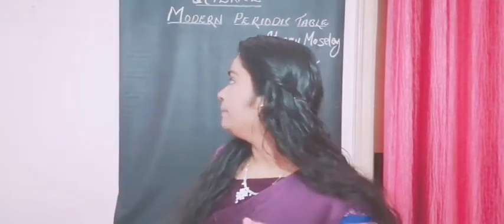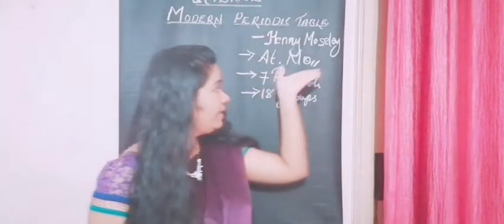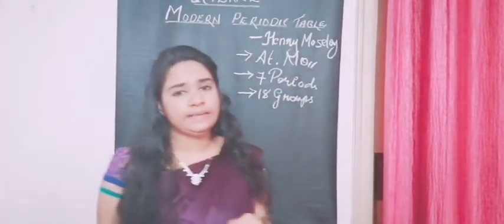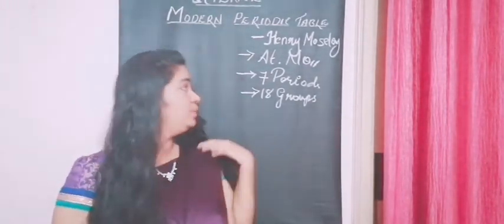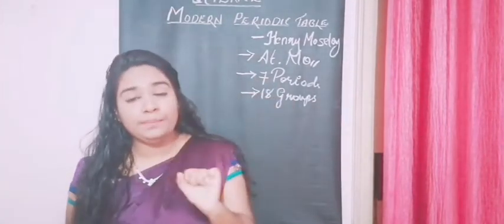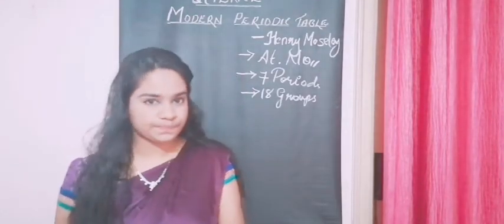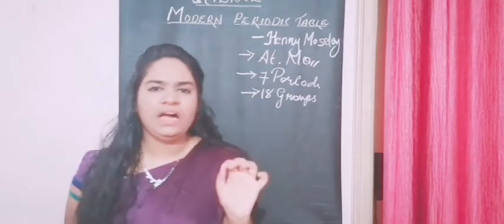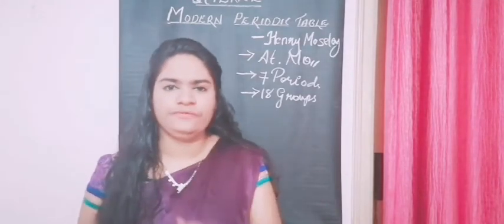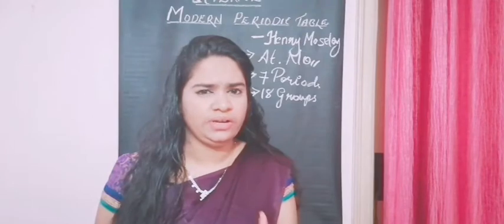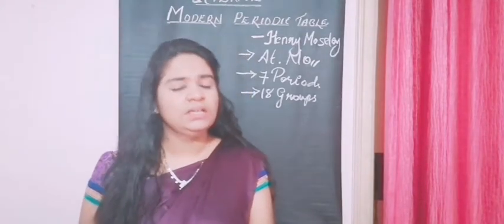Let's start with atomic number. What is atomic number? Is it the number of atoms? No, it's not. Atomic number is the number of electrons present in an atom, any atom. You have heard of electrons, and you know that electrons are negatively charged, right?